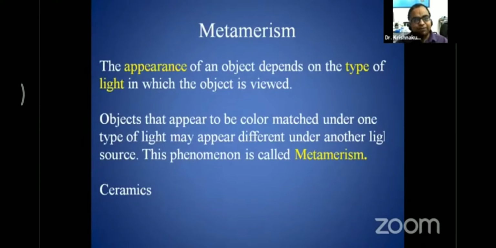Generally, in case of ceramics, whether all-ceramic or metal-ceramic restorations, or composites which have a greater amount of ceramic fillers present, they show the metamerism kind of property.